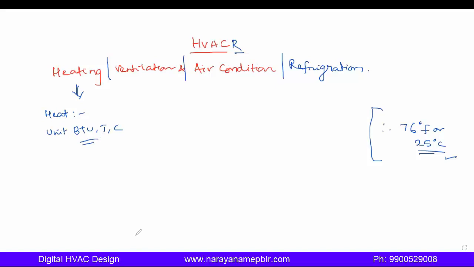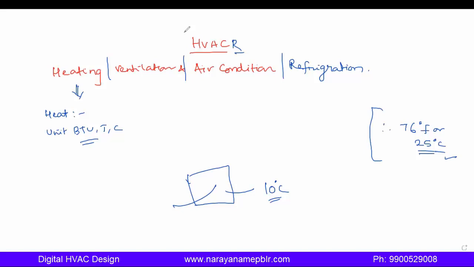So, what is heating? Heating is a process through which we heat something by an external source. For example, if a room's temperature is 10 degrees Celsius, they will feel cold, right? So we have to heat it, through an external source like a heater or boiler. That process is called heating. Heating is a process through which we increase the temperature through an external source.